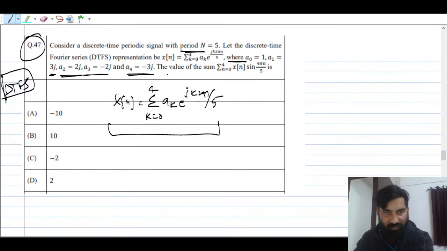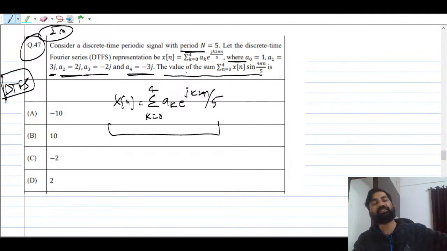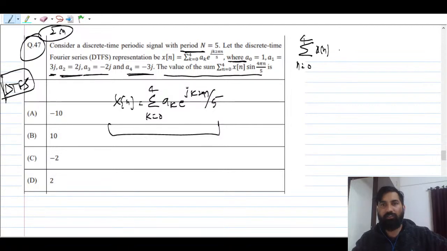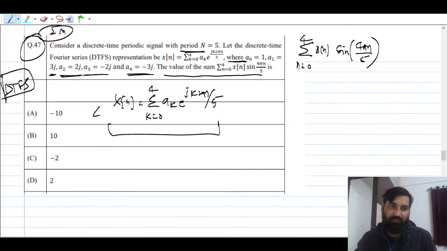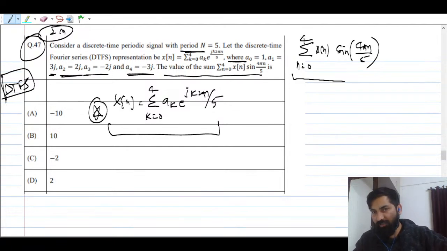Now what they are asking is the value of, this is a very good question for 2 marks, and many students make mistakes in this kind of question. So the first line is just a formal definition that you should know. Now they are asking for the summation n equal to 0 to 4 of x of n sine 4 pi n by 5. So the moment they have given this definition, they are asking this.